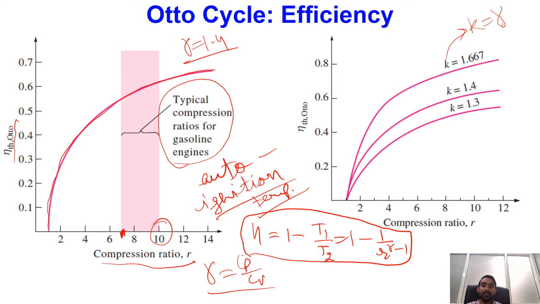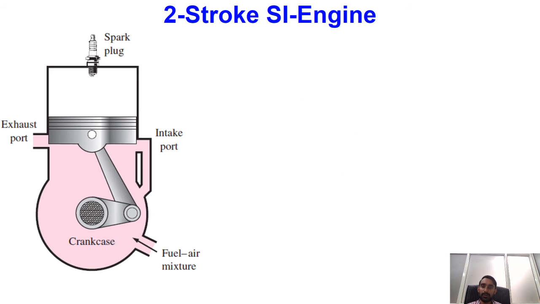Okay. So this is about the thermodynamic analysis of Otto cycle, and we have also seen the formulation of its efficiency. Now let me just briefly introduce the concept of two-stroke SI engines. However, we will not go into the detailed analysis of this engine. I'll just introduce what is the difference in the mechanical cycle. Okay, so in a two-stroke SI engine, the work that was earlier happening in 4 different strokes is actually done in only 2 strokes.